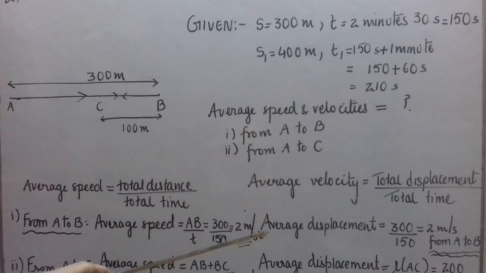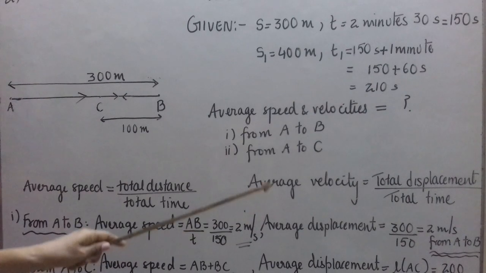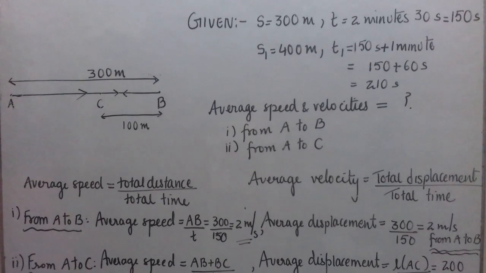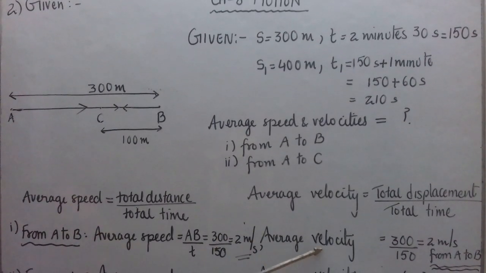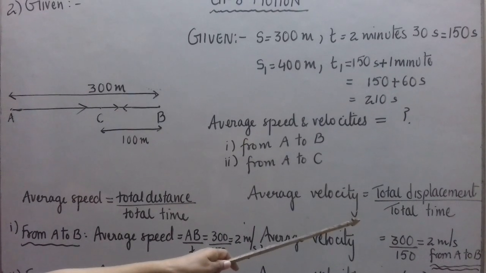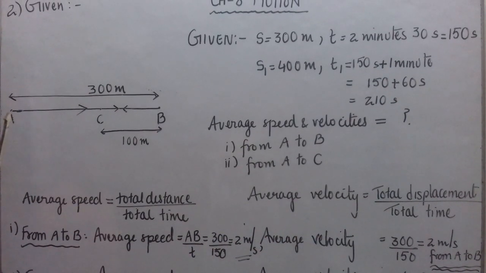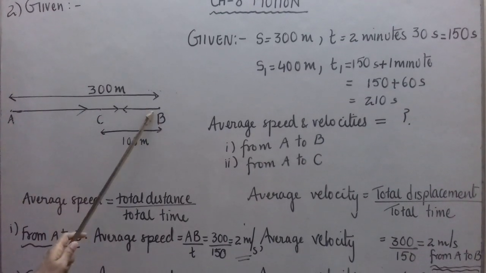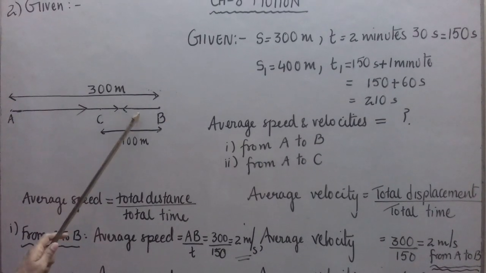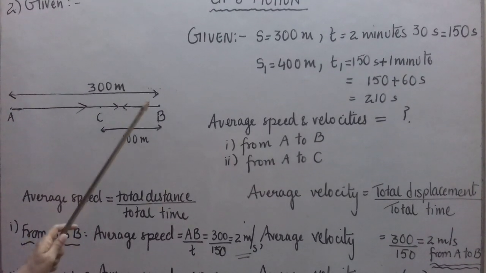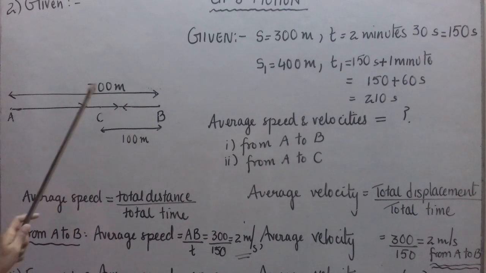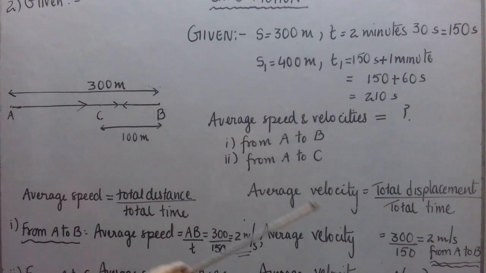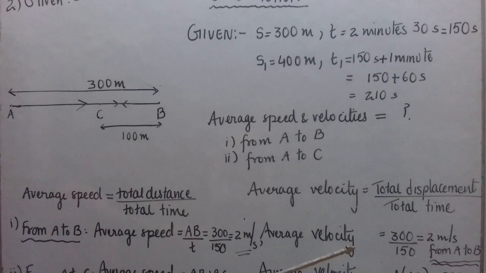And what will be average velocity? We know it is equal to total displacement over total time. And when the person Joseph moves from A towards B, displacement will be the shortest distance from A towards B. And we know when the path is straight and the person is not taking a turn and not changing the direction, in that case distance and magnitude of displacement are same. So displacement will be again length AB only, that is 300 meter, and time taken will be same, 150.